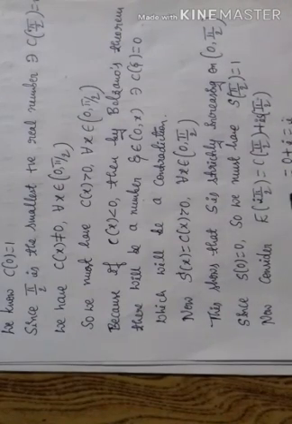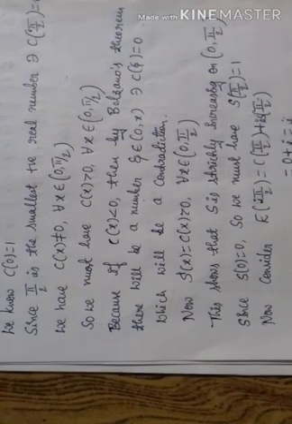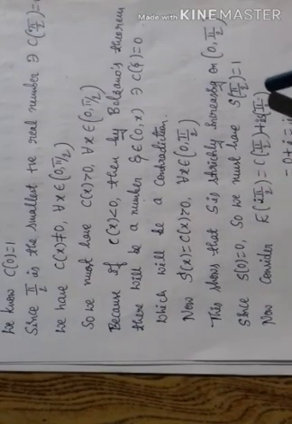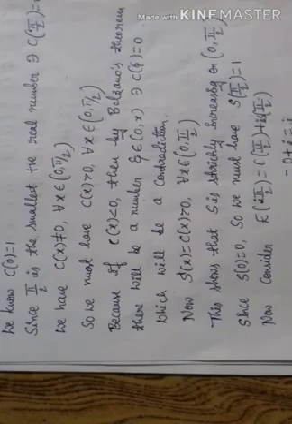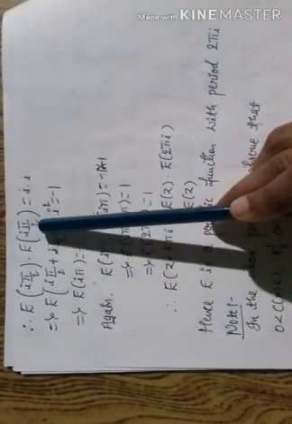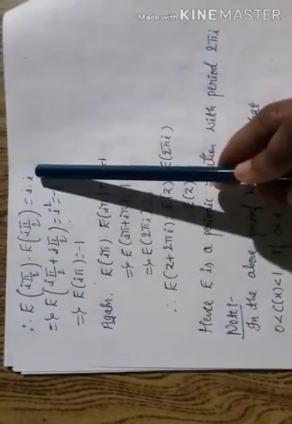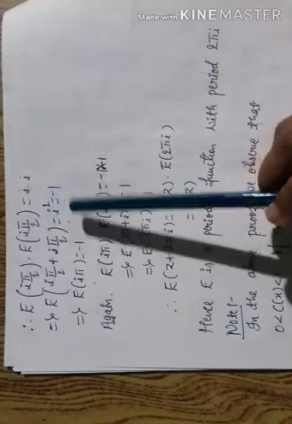Now consider e of i into pi by 2. This value is equal to c of pi by 2 plus i into s of pi by 2. c of pi by 2 value is 0 and s of pi by 2 value is 1. So the remaining is i. Therefore, e of i pi by 2 into e of i pi by 2. This value is i into i, which is i square.